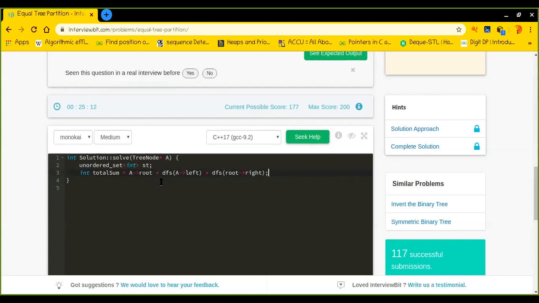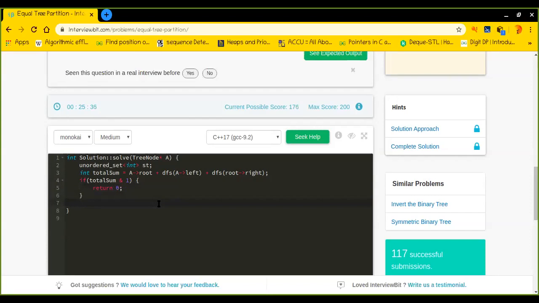After visiting this and getting this particular sum, if total sum modulo 2 is not equal to 0, which means it is odd, then I will return 0. Otherwise there is a chance.